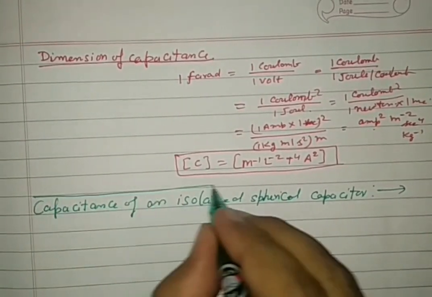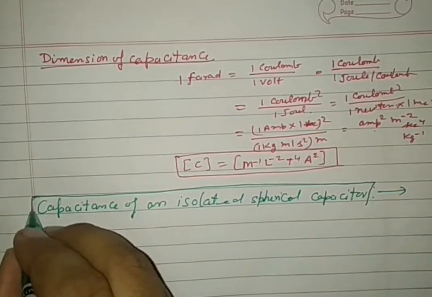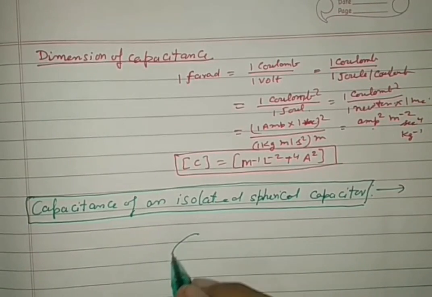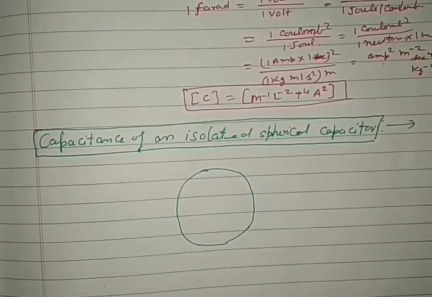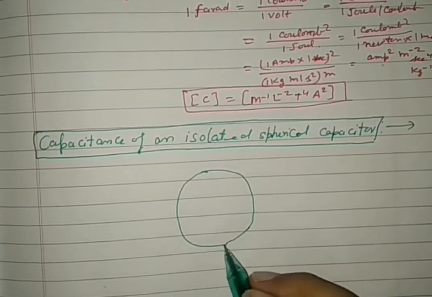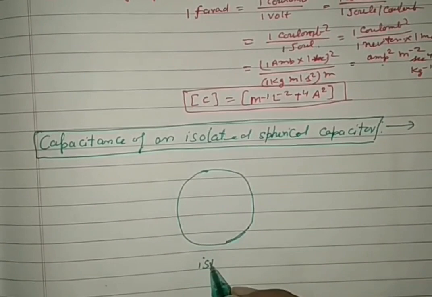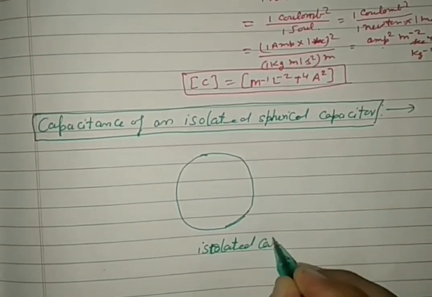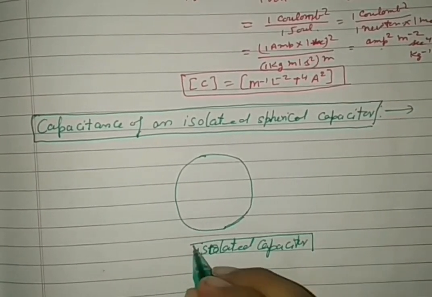This is a specific topic in which the shape of a capacitor is pre-decided. It is a spherical capacitor. Isolated means not connected with anybody. It is an isolated capacitor, meaning this isolated conductor.